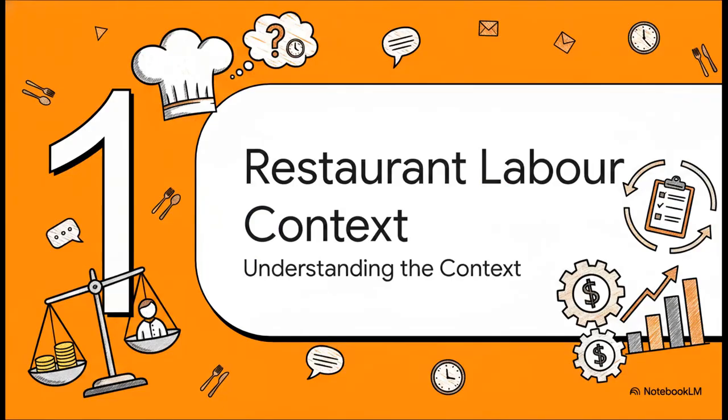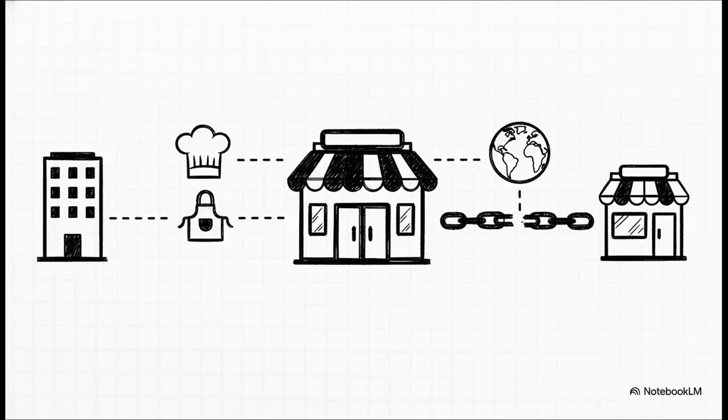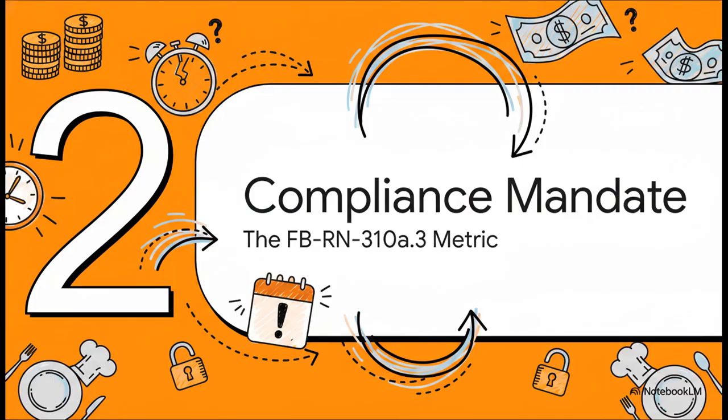Section 1. The restaurant labor landscape, understanding the context. Let's set the stage. The restaurant sector is intensely labor-driven, leaning heavily on hourly, part-time, and seasonal workers. Because of that dynamic, tracking your turnover and wage rates is basically a prerequisite to understanding your legal risk. But here is the real complication: the franchising model. You've got these massive global chains, which makes enforcing consistent labor standards incredibly tricky. Why? Because the worker making the food might actually be employed by a third-party franchisee, not your main corporate entity. It's a complex web.